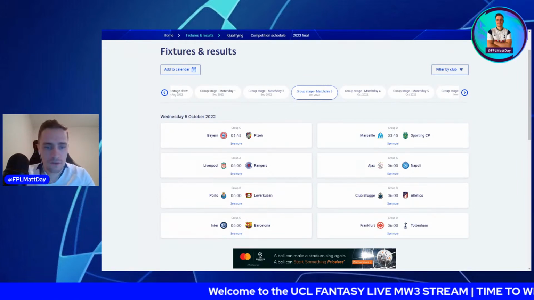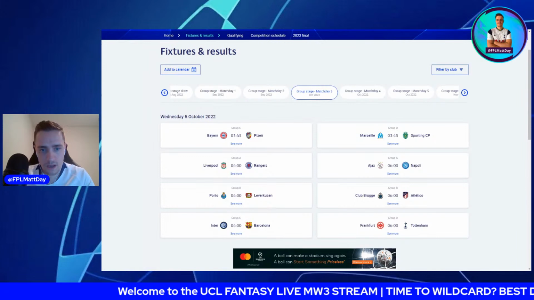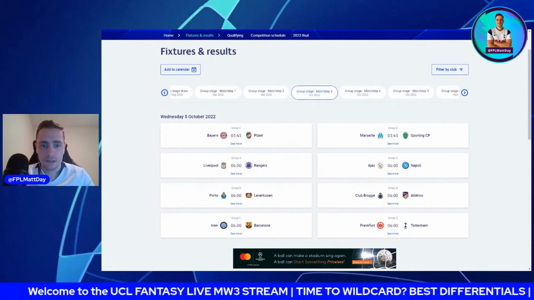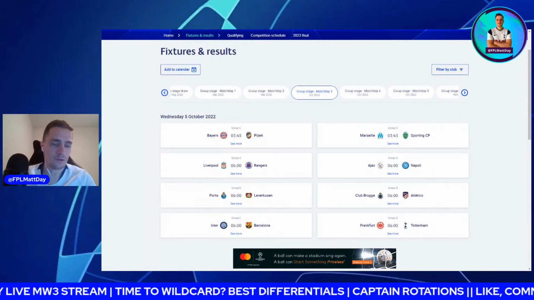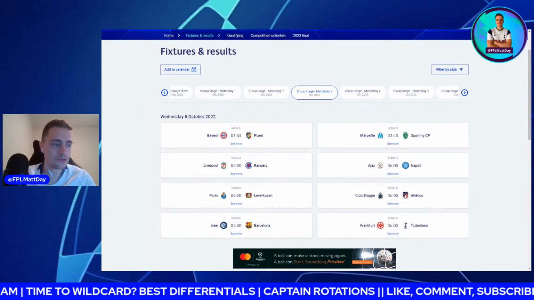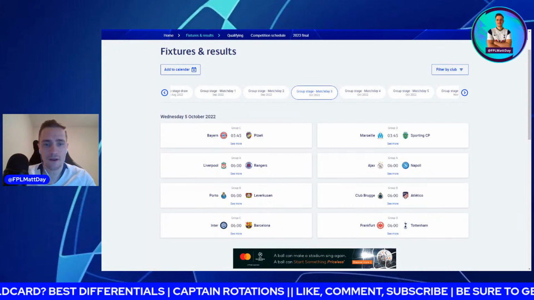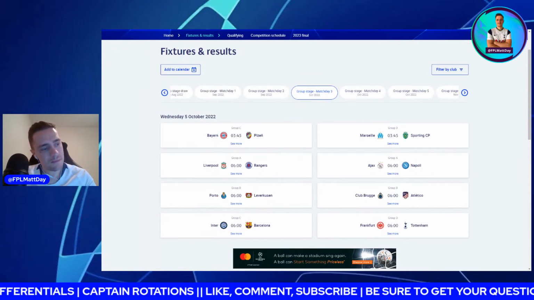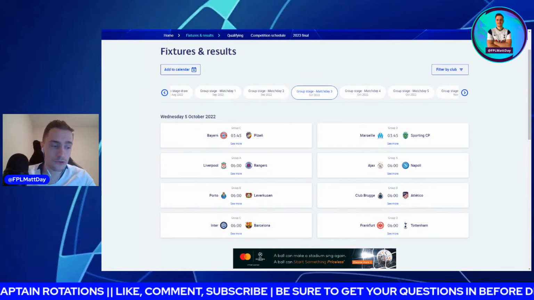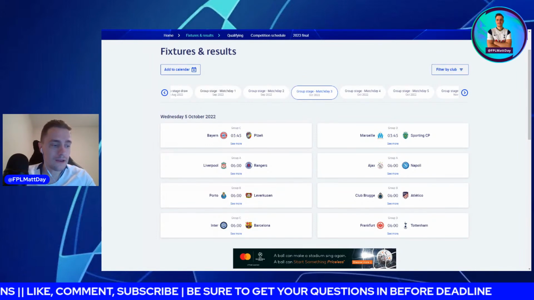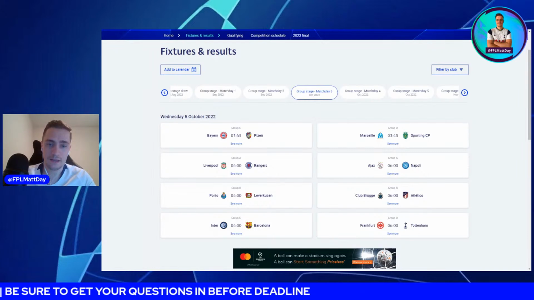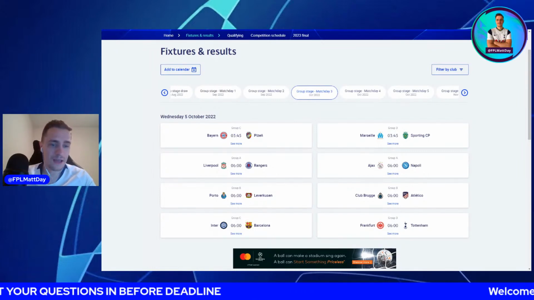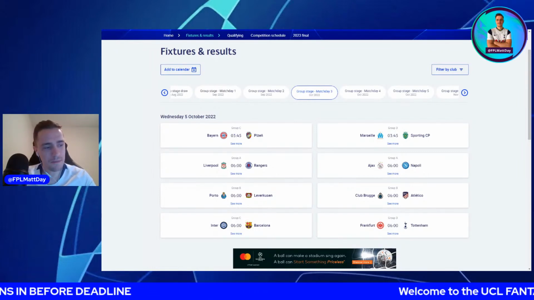Then we've got Porto versus Leverkusen. This should be another one where it's hard to pick who's actually going to do well in this game because Porto obviously lost 4-0 in their last game in the Champions League against Bruges, whereas Leverkusen ended up getting the win against Atletico Madrid. So this is going to be a really, really tough one to predict. You'd expect Porto maybe to bounce back.